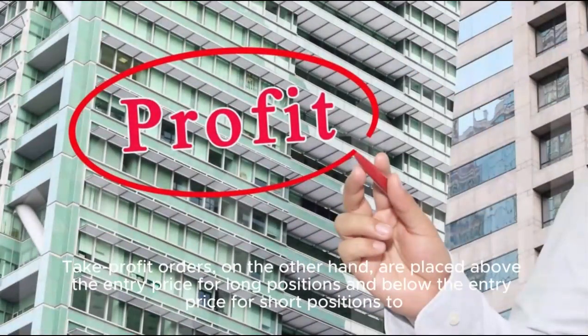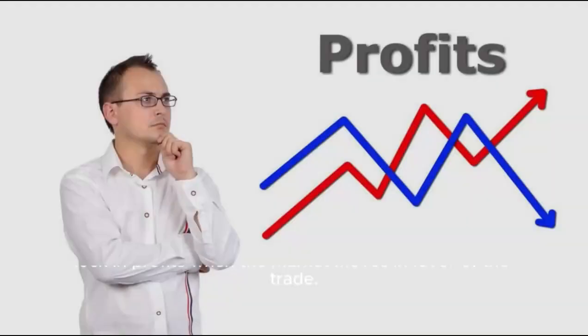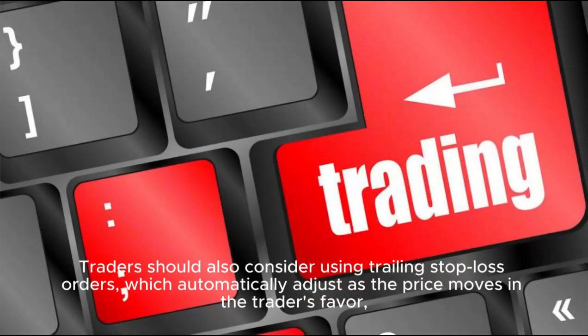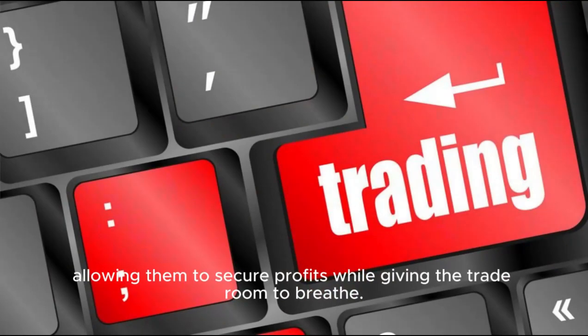Take profit orders, on the other hand, are placed above the entry price for long positions and below the entry price for short positions to lock in profits when the market moves in favor of the trade. Traders should also consider using trailing stop-loss orders, which automatically adjust as the price moves in the trader's favor, allowing them to secure profits while giving the trade room to breathe.